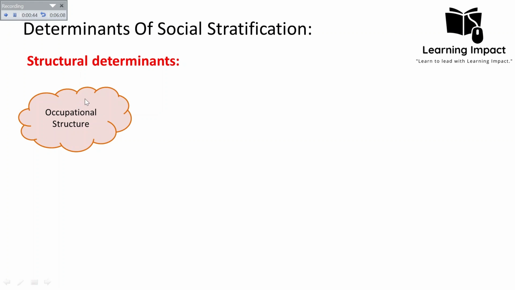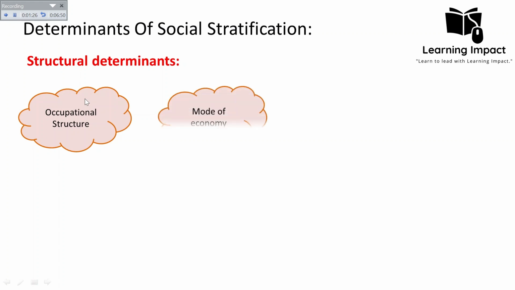Like in Indian society, there is a caste system, which actually determines the social stratification. So one determinant is what kind of occupational structure exists in our society. In Pakistani society, industrialists, feudal lords, Supreme Court judges, and politicians are classified as members of the upper class, while skilled labor, small businessmen, and teachers are classified as members of the middle class. And unskilled labor, sweepers, and carpenters are classified as members of the lower class. Now this is not universal; it will differ from society to society, depending on the occupational structure of a particular society.